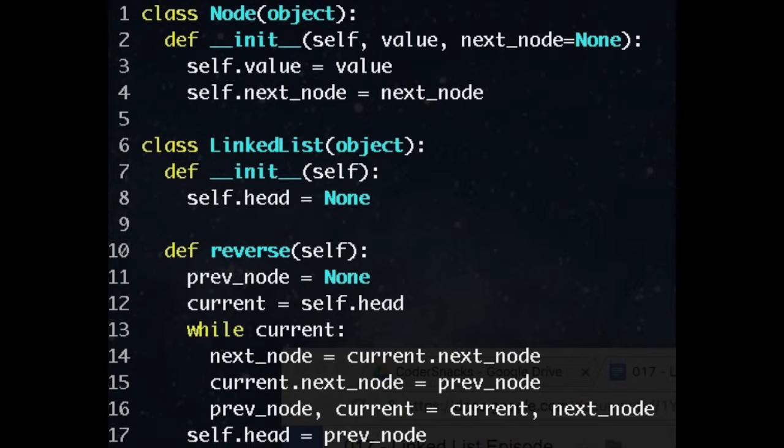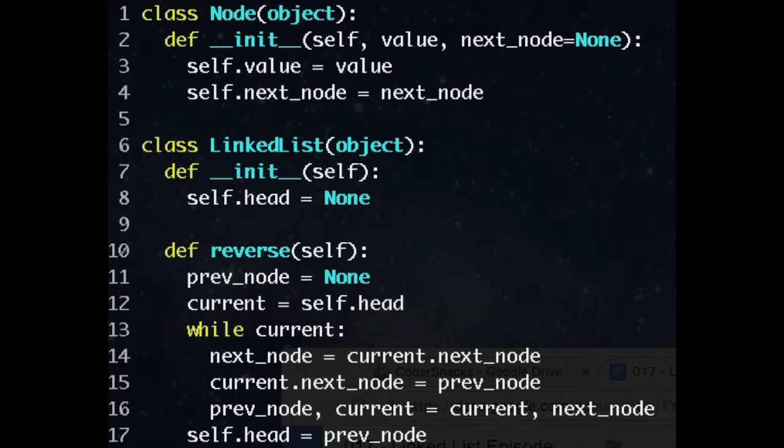Here's some code to do it. We start by setting our previous node to None, which will be the new end of the list, and our current node to the head of the list. Then, while we haven't reached the end of the list, which is a None, we get the next node first. Now we have all of our previous, current, and next nodes. We set our current node's next to the previous node, reversing it, and advance our previous and current nodes. We then repeat, getting the next node from our new current, and so on. At the end, we set our new head to the previous node. Current now points to None, so we want the last node that was actually a node.